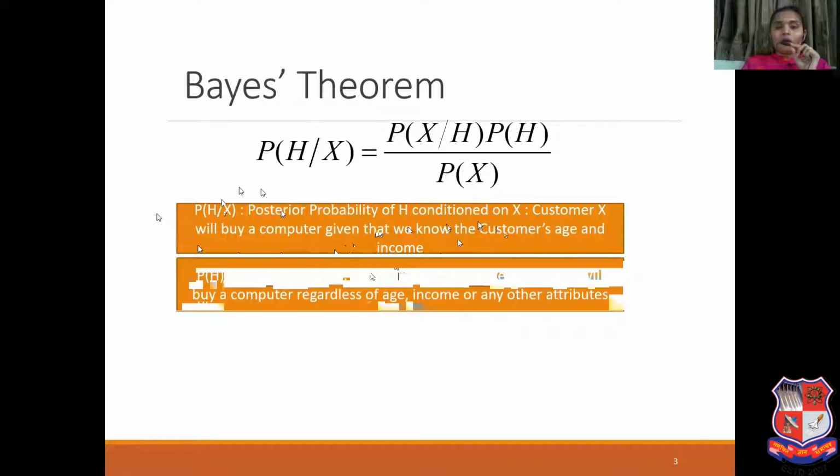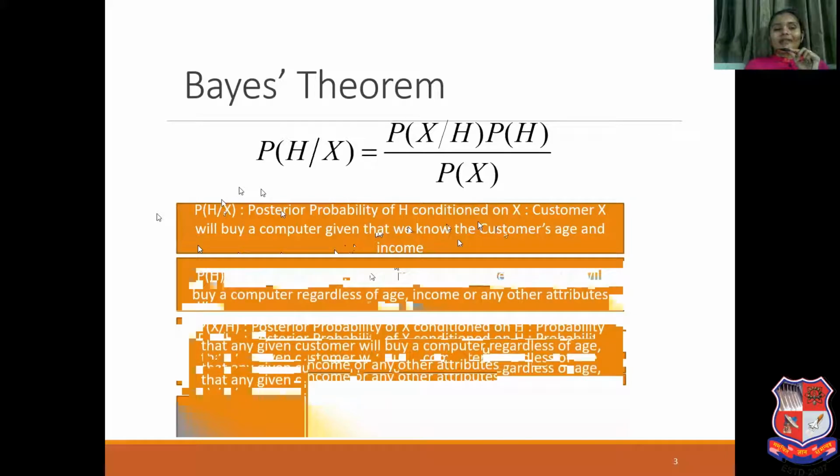Then probability of H. Probability of H is a prior probability. It is the probability that any given customer will buy a computer regardless of age, income or any other attribute. We are not going to consider any of the attributes or any of the conditions. Then probability of X given H.